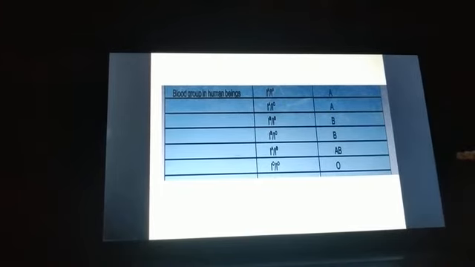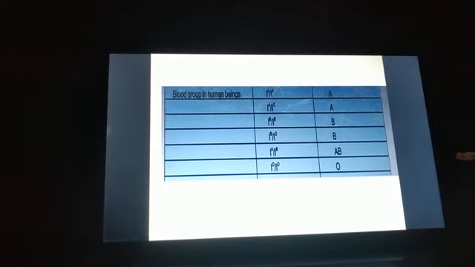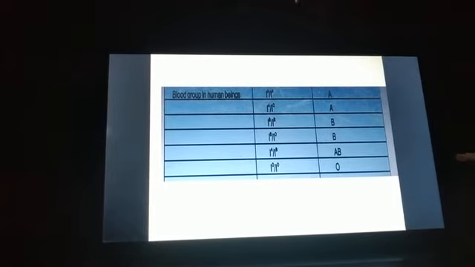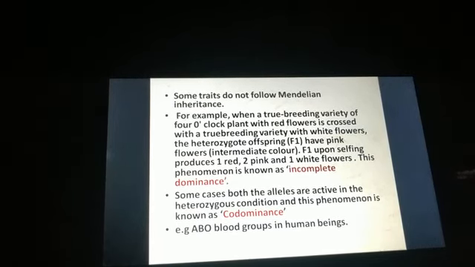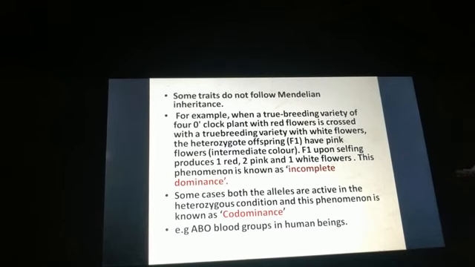Three alleles are there. So this human ABO blood group is an example of codominance, plus this is also an example of multiple alleles. We'll come to that in the next topic. So in codominance, both the alleles of a gene are expressed simultaneously, and these are expressed together. So these were some of the examples that do not follow Mendelian inheritance. They deviate from Mendelian inheritance.